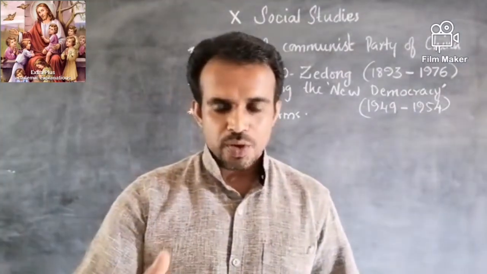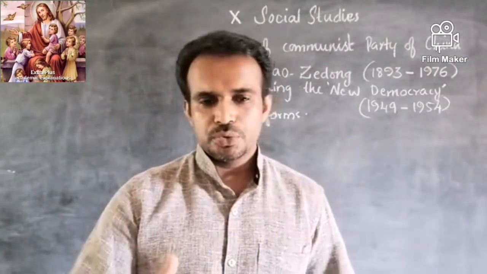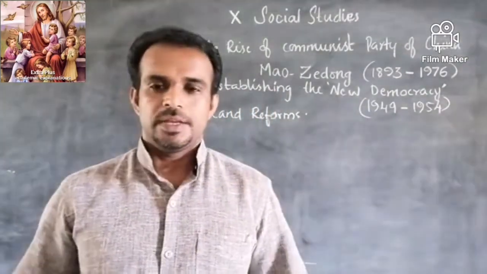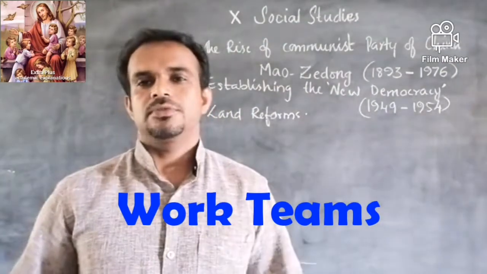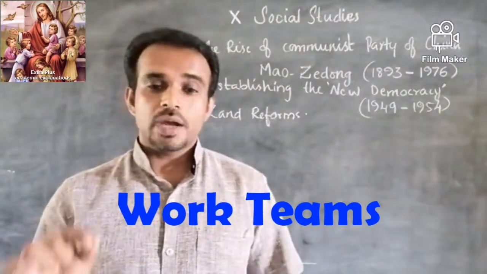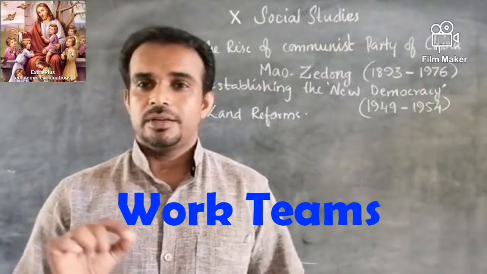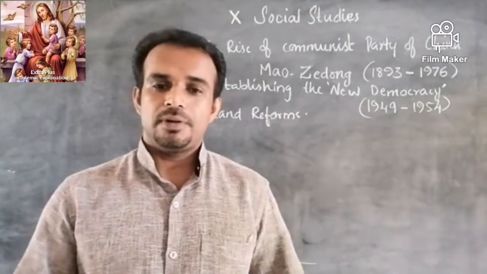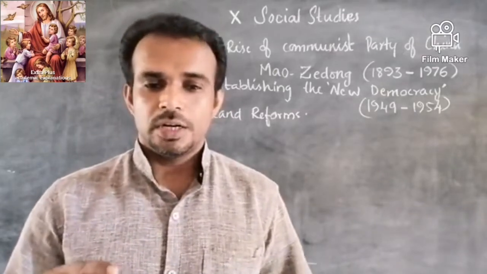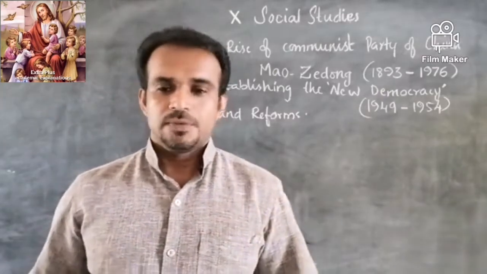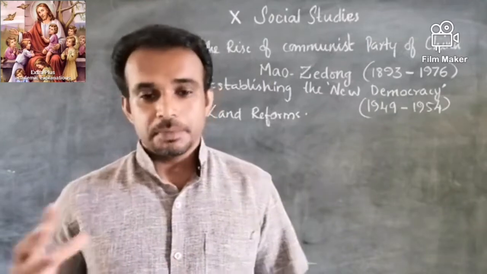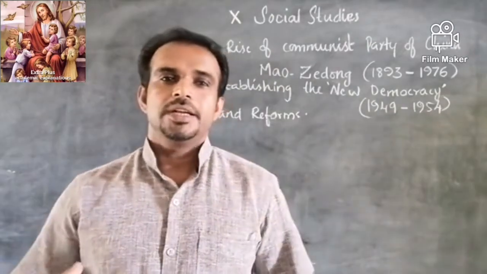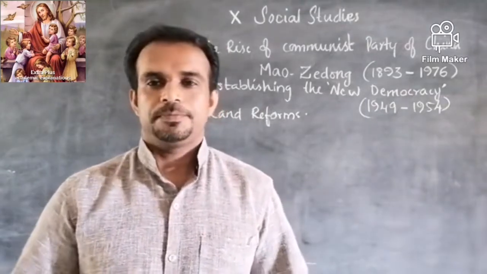In order to identify, confiscate and redistribute, work teams were established, and these work teams were established from the people belonging to peasant associations, from the poor people, and from the middle class. Especially the middle class dominated because their initial position is better.